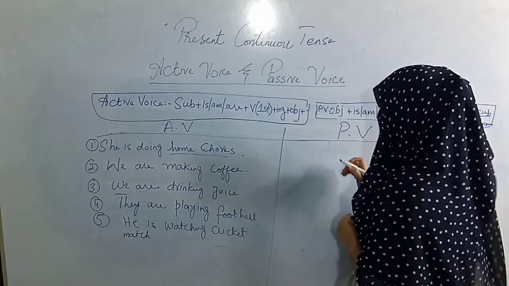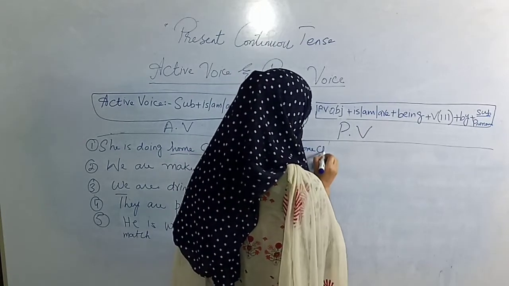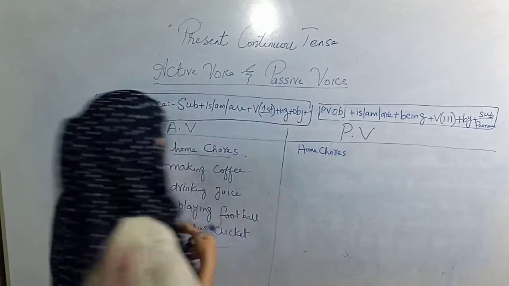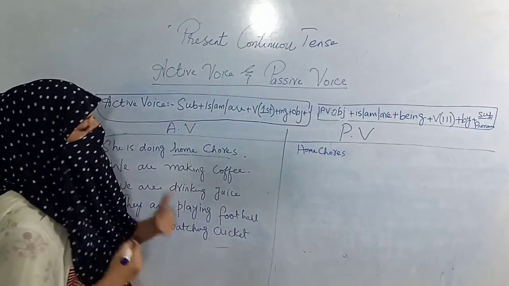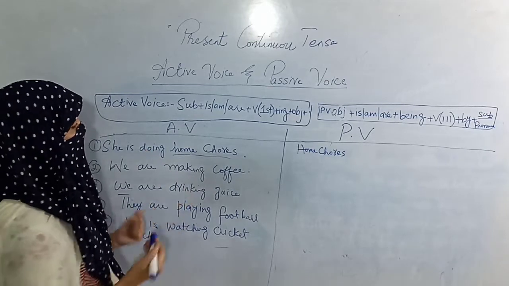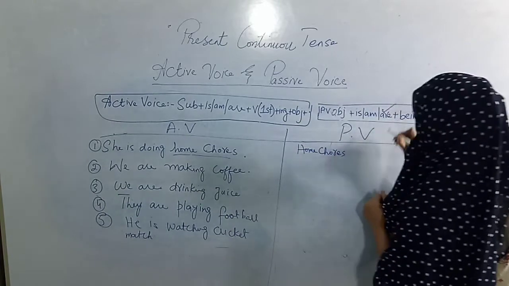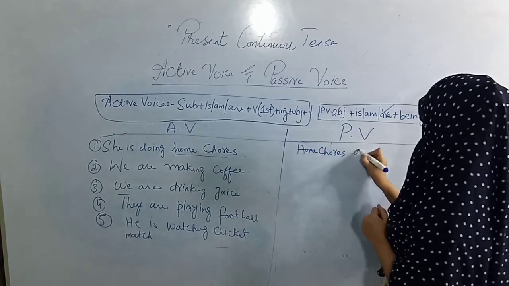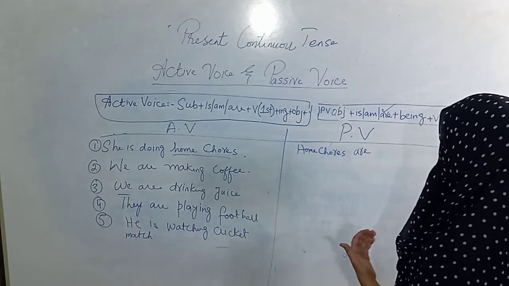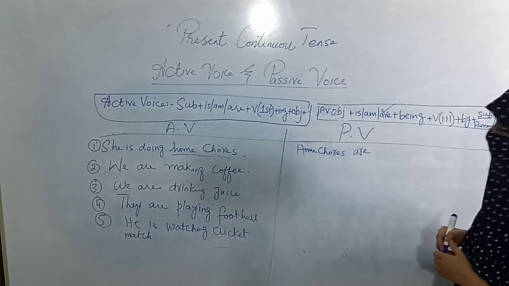So I will write the object first, home chores. Home chores means I am talking about more than one work. When we talk about more than one, we have to apply are, because this is plural.